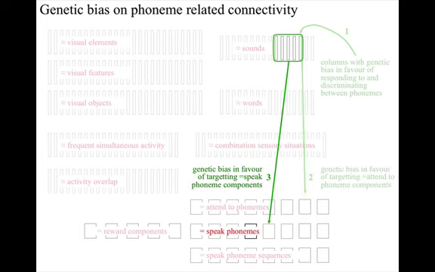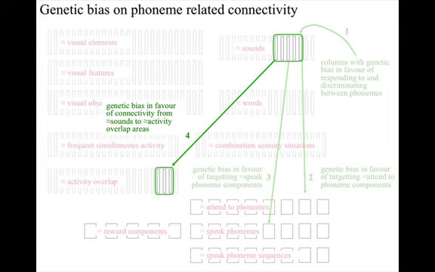Genetic bias also establishes connectivity from columns discriminating between phonemes to components corresponding with speaking phonemes. This bias could include a tendency for the connections to be established between receptive fields and components for the same phoneme, but as we will see in a moment, experience can also establish or enhance that connectivity.